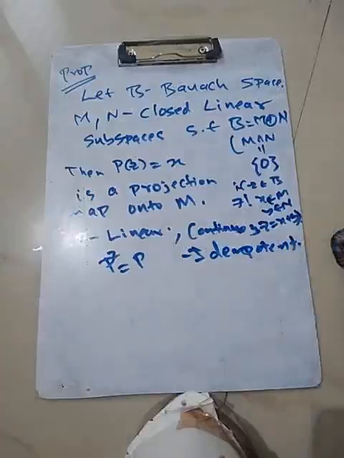So given a projection P on a Banach space, we are able to find two closed linear subspaces. Now, given two closed linear subspaces such that the space is a direct sum of those two, we can have a projection map onto M. So if P is a projection on M, we show that I minus P would be a projection on N. So let's try to prove this.